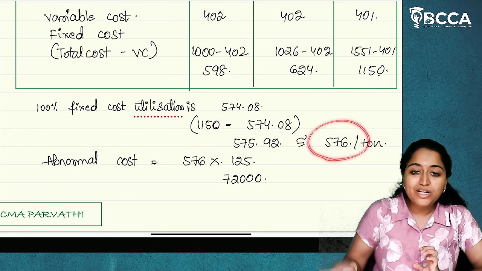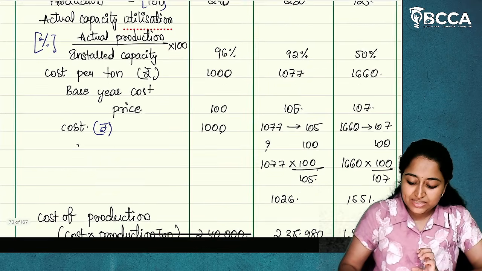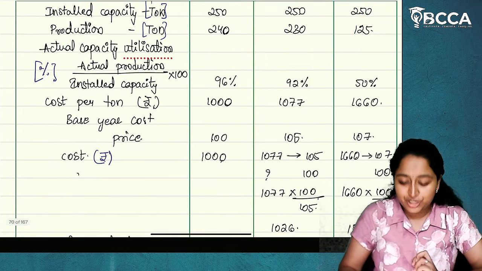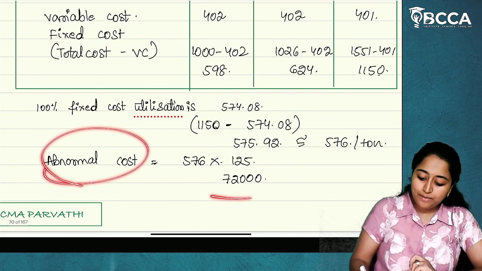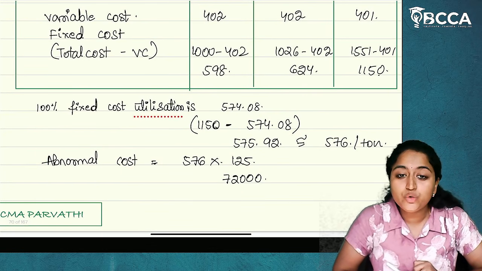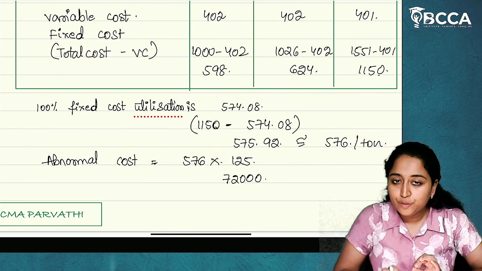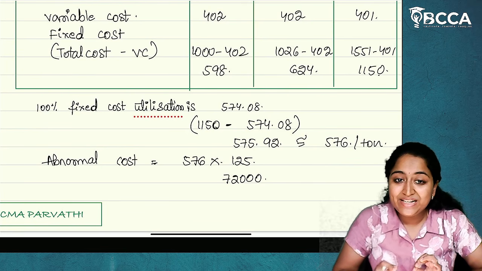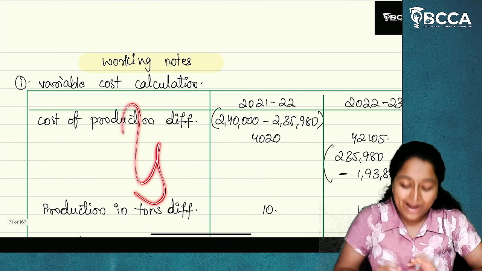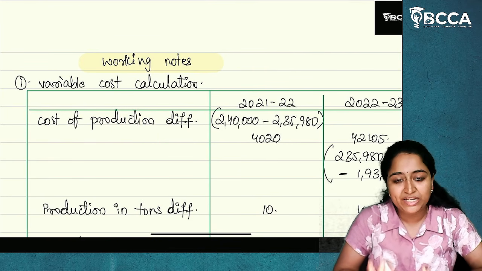Now, what is the total abnormal cost? 576 into 125 production tons. This is your abnormal total cost to be 72,000. I hope it is clear. So, this is how you have to present it in examination in clean and clear format. You have to take as many working notes as possible and make it more clear.